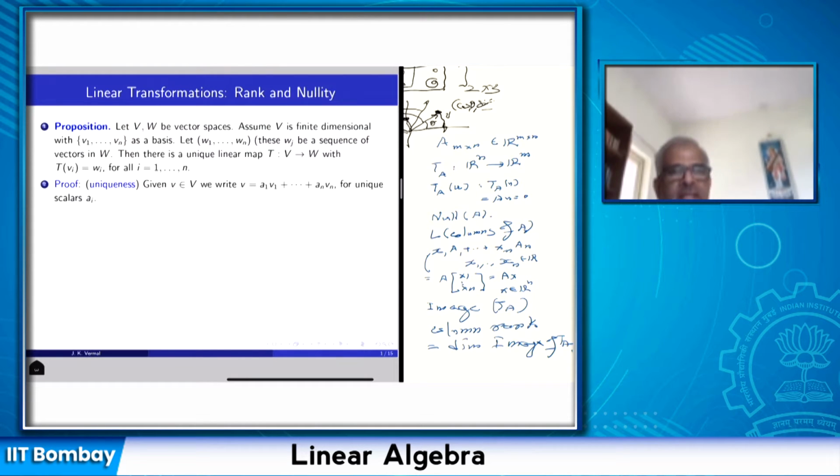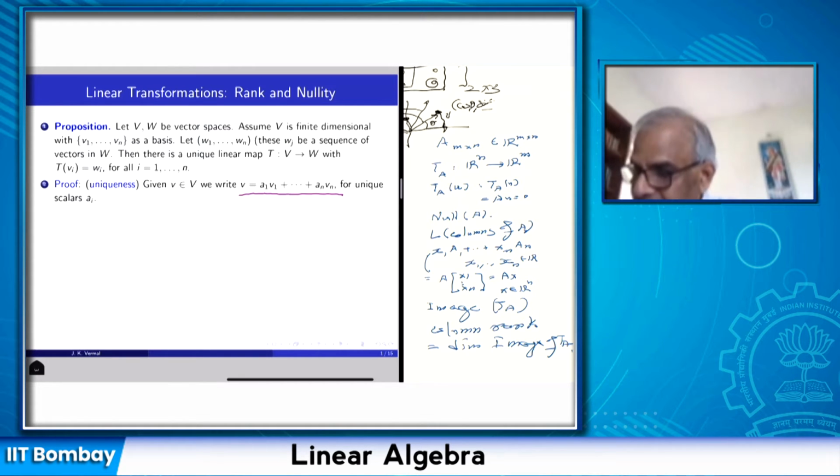First let us prove the uniqueness. We want to prove that the condition that vi maps to wi gives a unique linear transformation. There is only one linear transformation which has this property, that the basis vectors vi are taken to predetermined vectors wi from the vector space W. So let us take a vector v. Then we know that v can be uniquely written as a linear combination of v1 up to vn, because v1 up to vn is a basis.